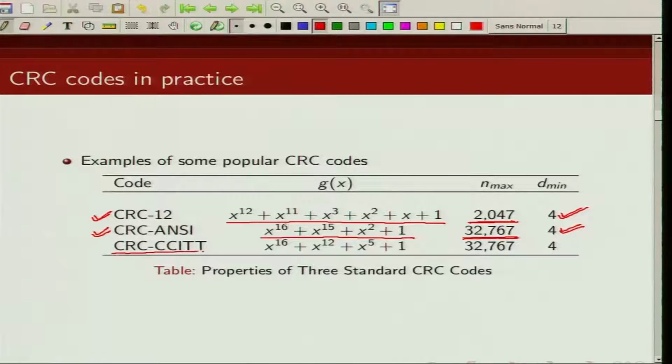Another popular 16-bit CRC code is the CRC-CCITT code, and its generator polynomial is given by x^16 + x^12 + x^5 + 1. Its minimum distance is also 4 and it can take a maximum n of 32,767. If you subtract from these n the number of parity bits, in this case 12, in this case 16, in this case 16, you will get the size of the information sequence that you are encoding using these CRC codes.